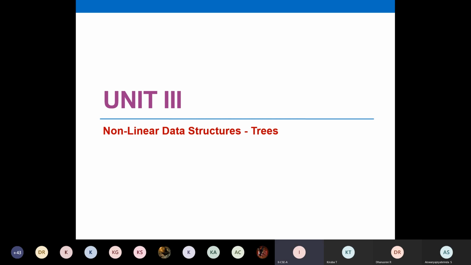Okay. So yesterday we were starting with trees. Is it not our third unit? So we will discuss more about the new data structure called tree today. Okay. So let us wait for just 1 minute more. 57 students are here.